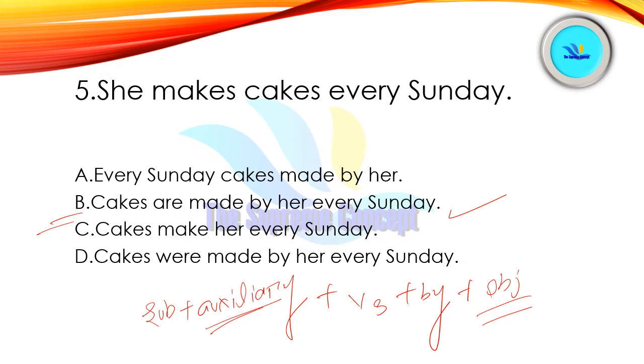So let us see option B. Cakes are the subject here. Cakes are made. Here are is the helping verb, which is the auxiliary, and made is the past participle form, that is the V3 of make, and then by, then object. Object is her. And other words include every Sunday. So option number B is correct here.